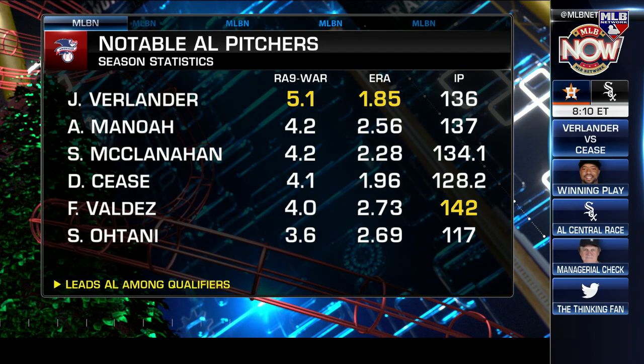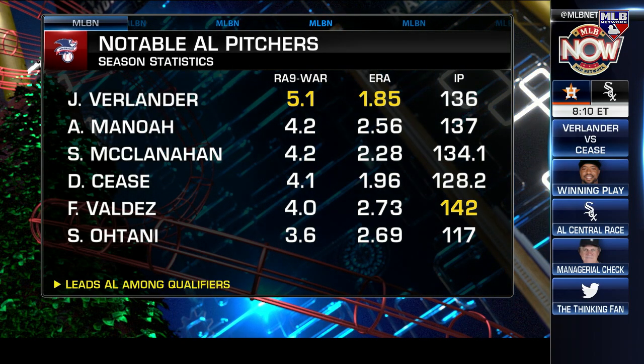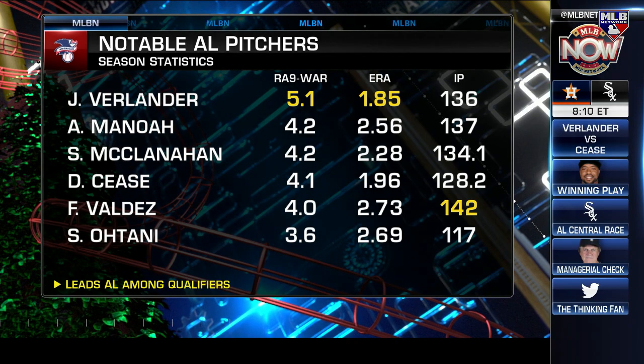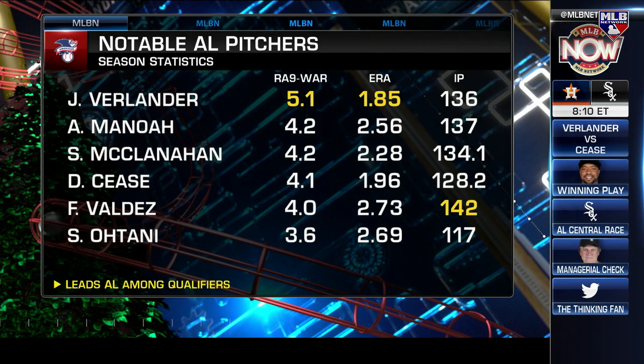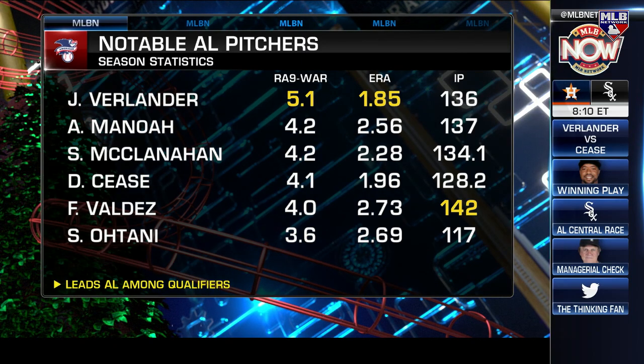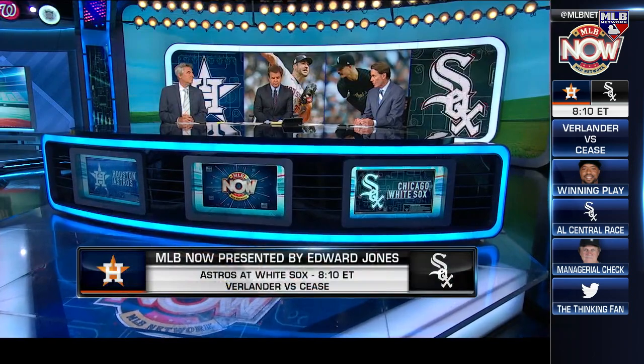Yes, I'm a little bit surprised that Justin Verlander's innings are where they're at, because a lot of times this year Houston has used a 6-man rotation, but he's consistently pitching deep into games when he does get the ball. So the fact that he's got an edge on Cease right now in innings, at first glance I was surprised, but because he's out there all the time in the 7th, 8th inning, I shouldn't be.